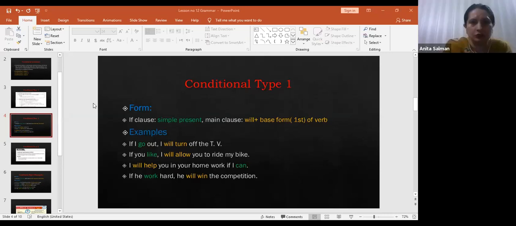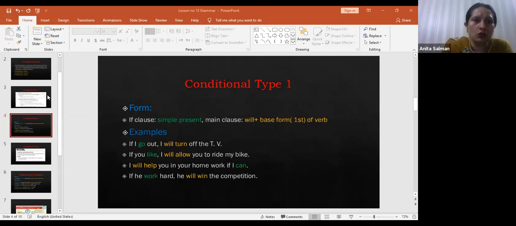Good. Now, remember again, in conditional type 1, we use simple present tense and simple future tense. In if clause, first form of verb, and in main clause, will plus first form of verb.